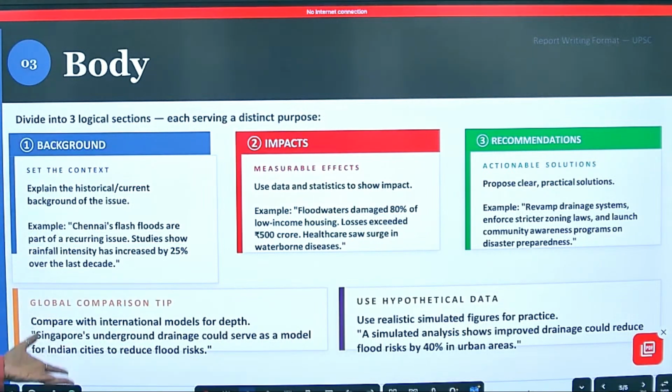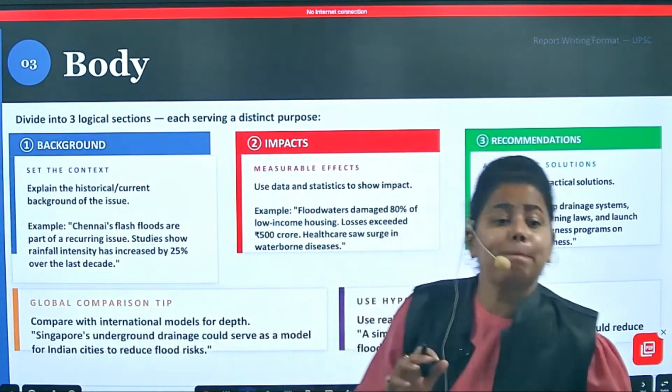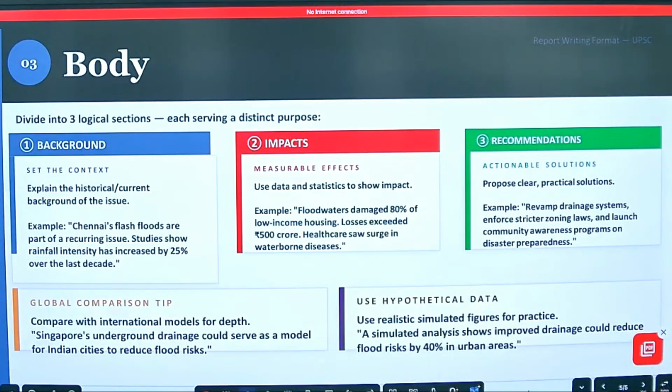Compare with the international models for depth. Singapore's underground drainage could serve as a model for Indian cities to reduce flood risk, where we are comparing. Now, it has to be 95% your country, 5% somewhere else where you can compare to improve the facts which we are already having. Clear?